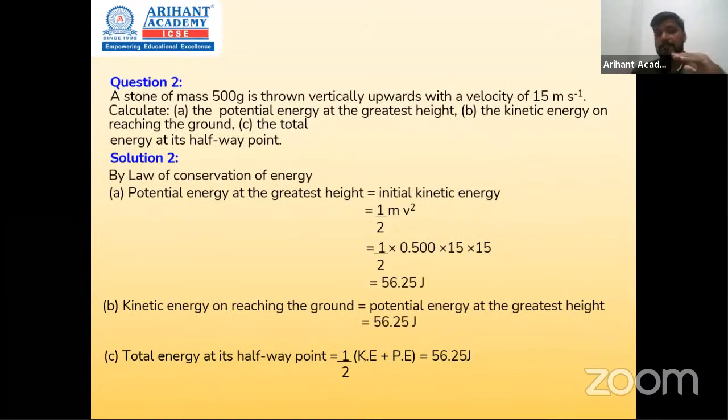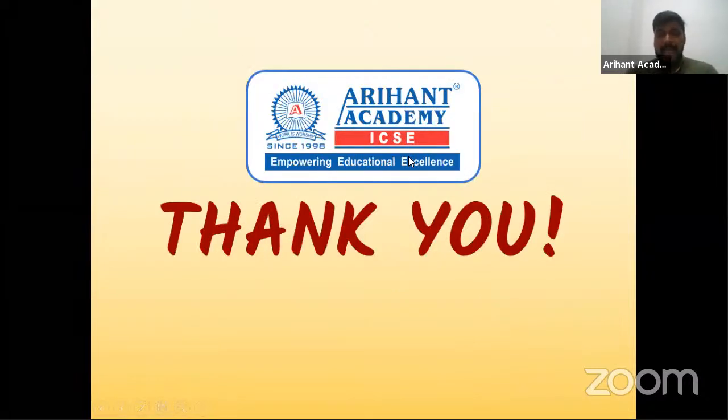And midway can I say जितना half kinetic energy convert होगा into half potential energy. So it will be half of kinetic and half of potential. दोनों का addition, which gives me again the same thing, 56.25 joule. So that's some based on law of conservation of energy, and that overall completes your entire chapter with numericals based on all different variations.